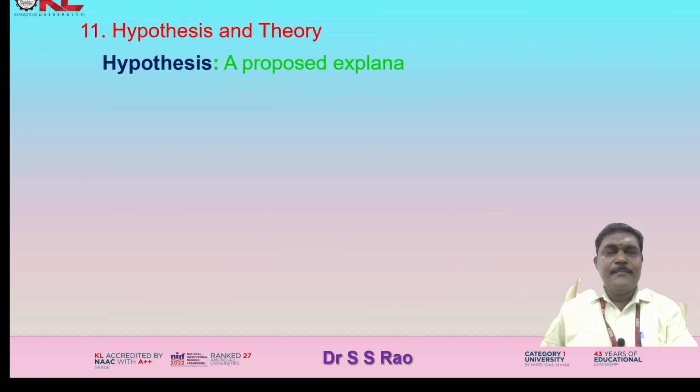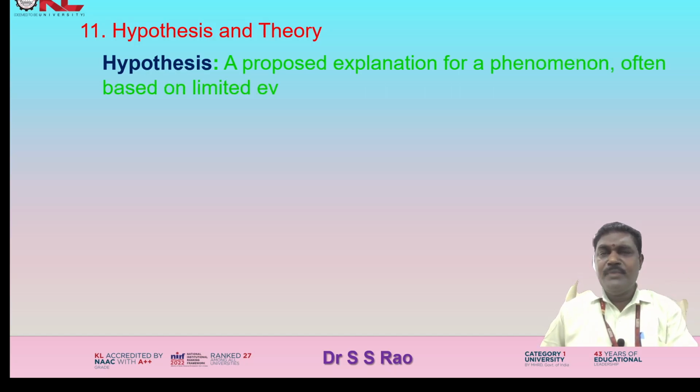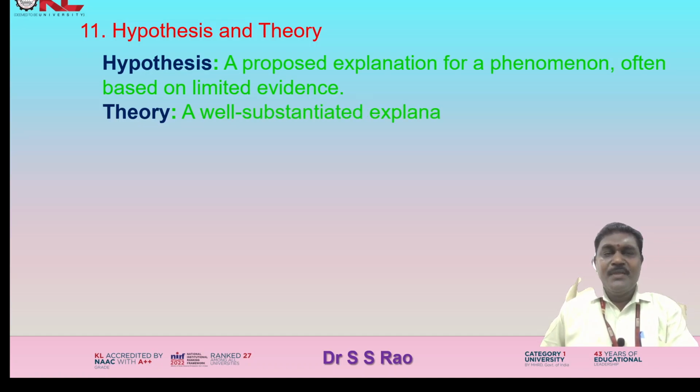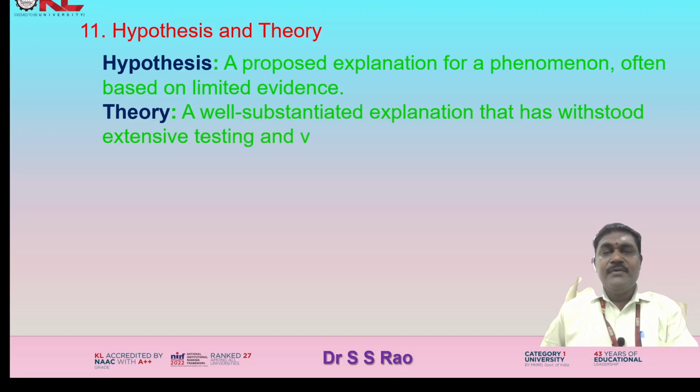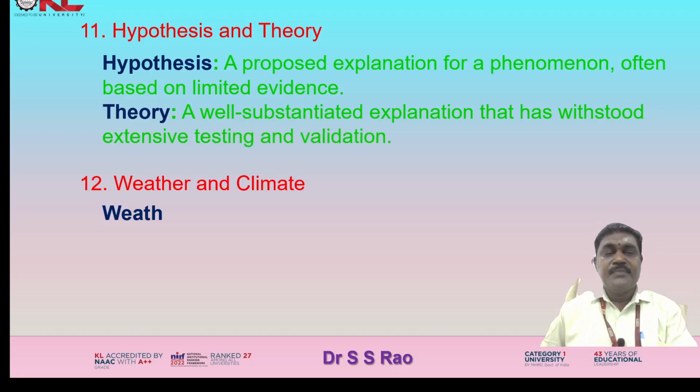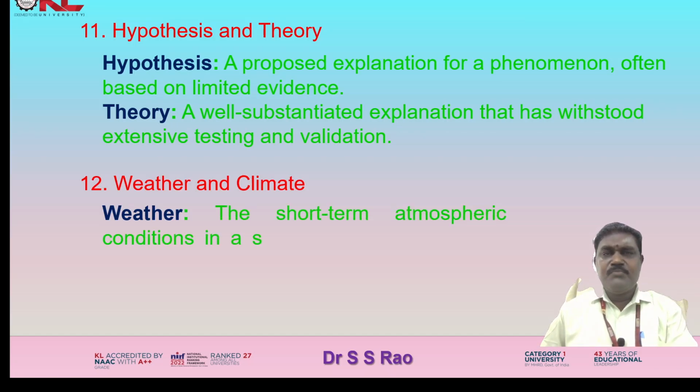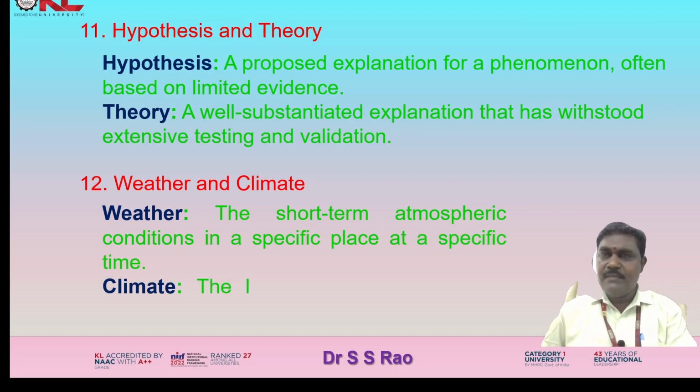Hypothesis and theory. Hypothesis, a proposed explanation for a phenomenon, often based on limited evidence. Theory, a well-substantiated explanation that has withstood extensive testing and validation. Weather and climate. Weather, the short-term atmospheric conditions in a specific place at a specific time.